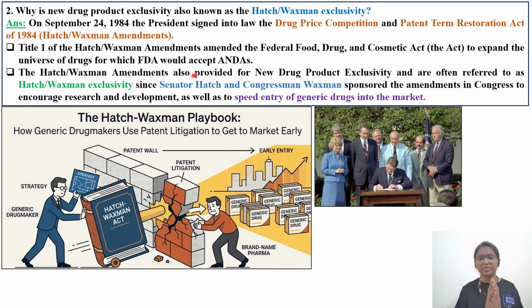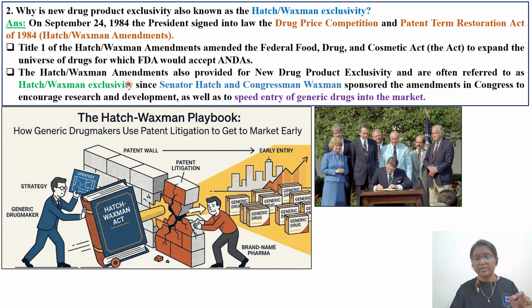Now, with this act, once the patent expires, other companies like generic companies can also take this particular formula and prepare the drugs. For that reason this Hatch-Waxman Act came into existence.